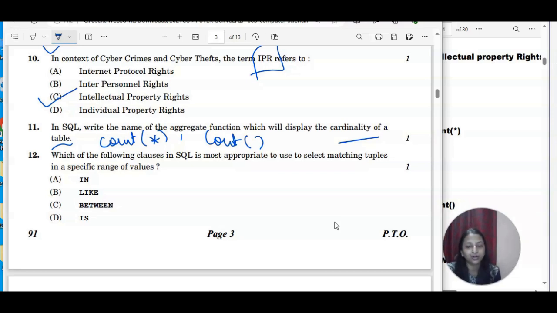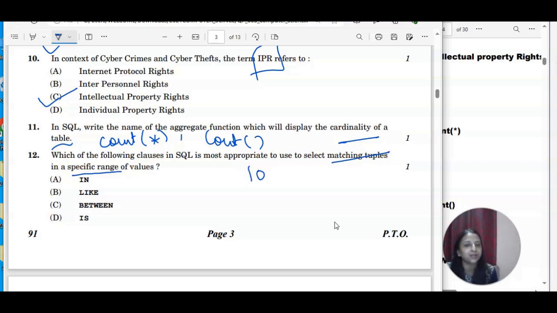Which of the following clauses in SQL is most appropriate to use to select matching tuples in a specific range of values? Okay, in the specific range of values, the matching tuples. So how can you provide a range?